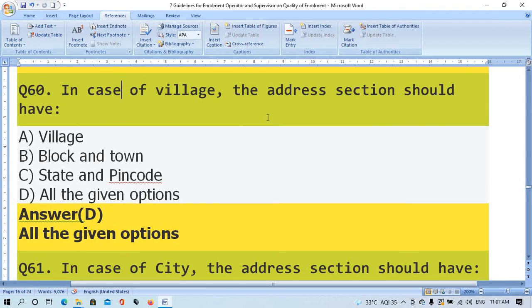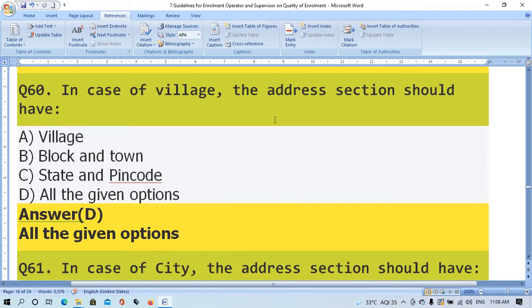Question number 60. In case of village, the address section should have option A village, option B block and district, option C state and pin code, option D all of the given options. The right answer is option D, all the given options.